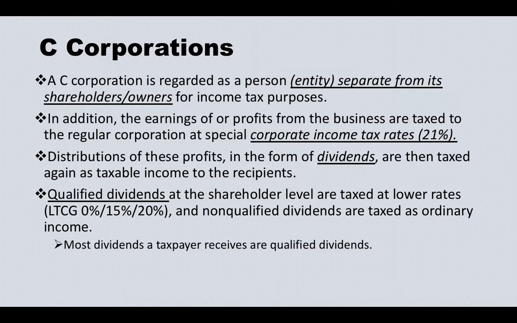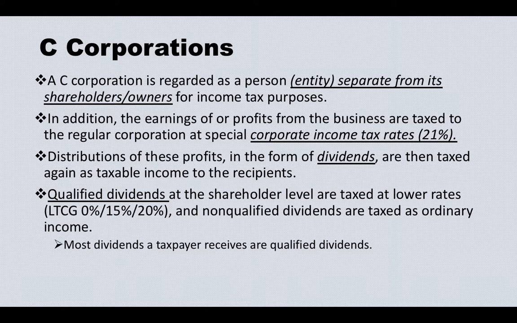Most of the time those dividends are qualified dividends, as long as you satisfy the holding period. They are taxed at the long-term capital gain rate, which is relatively lower than the ordinary income tax rate. That's the double taxation of a C corporation. If you buy stock of a publicly traded company, you don't feel it.